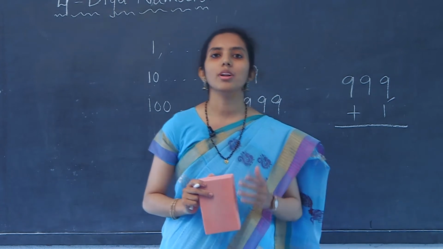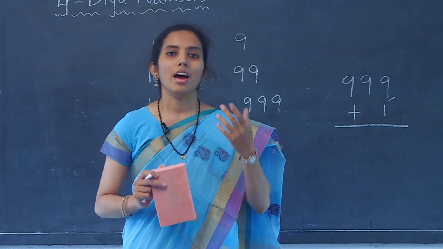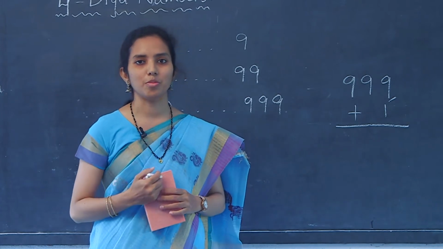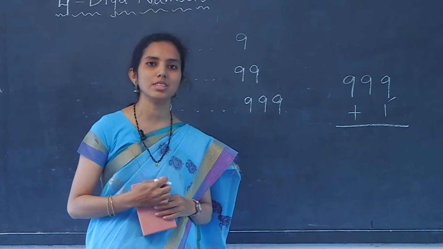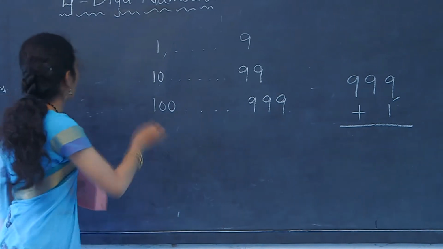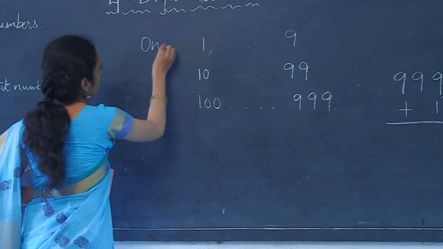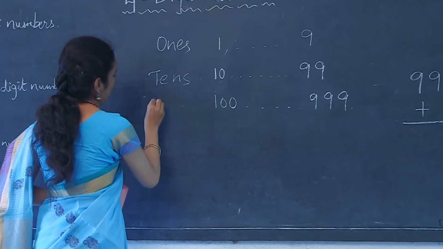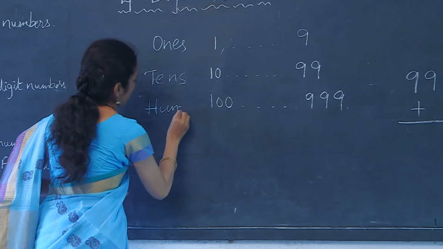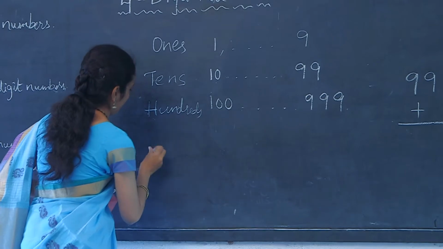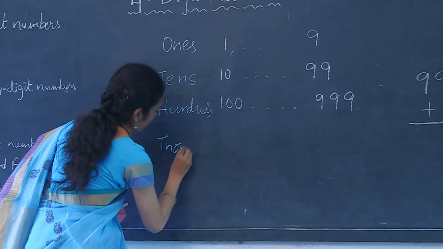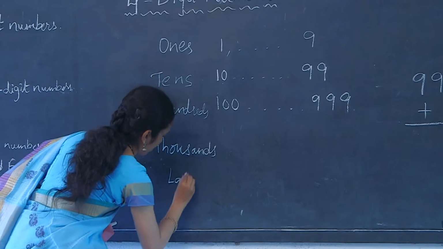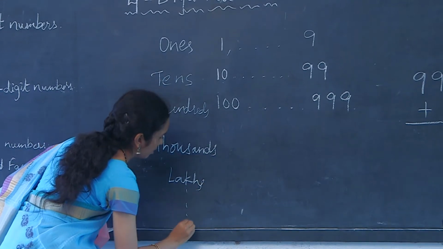To know about ones place and tens place, we need to know about number system. The Indian number system goes on like this: ones, tens, hundreds, thousands, lakhs, and it goes on.